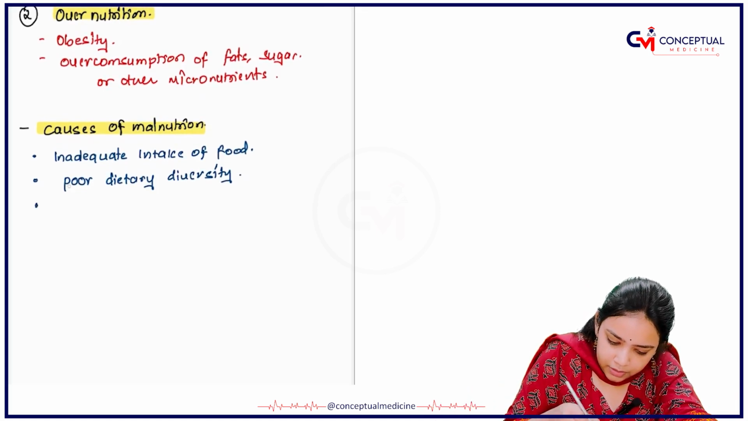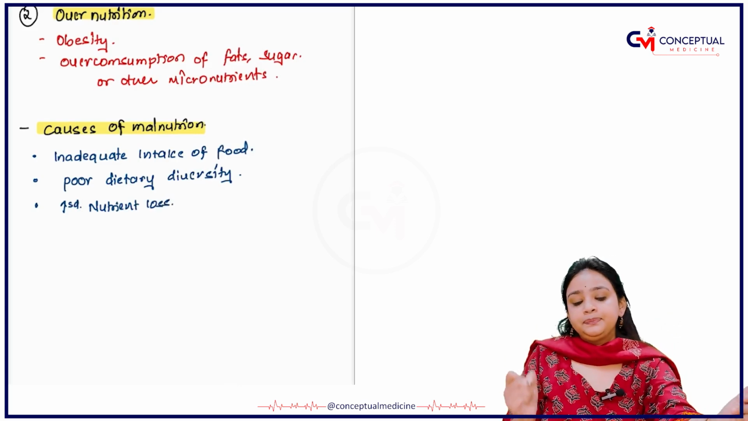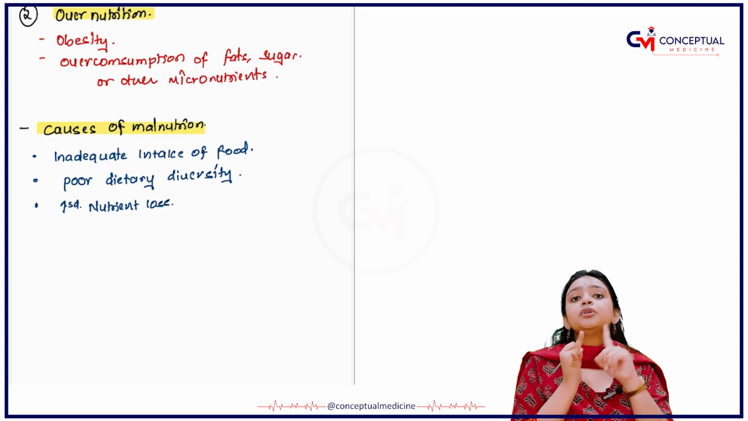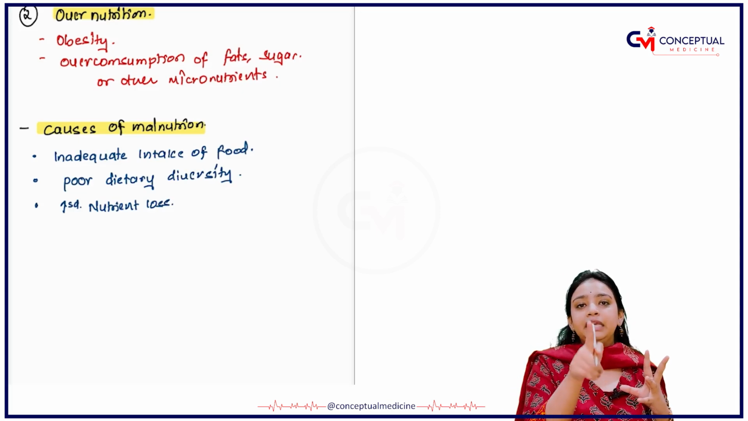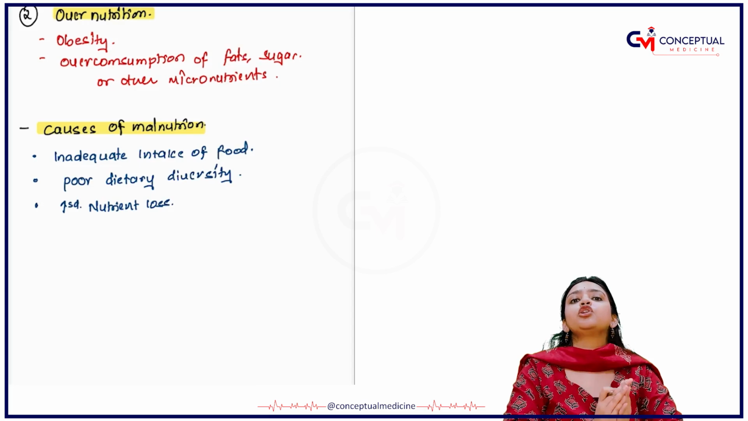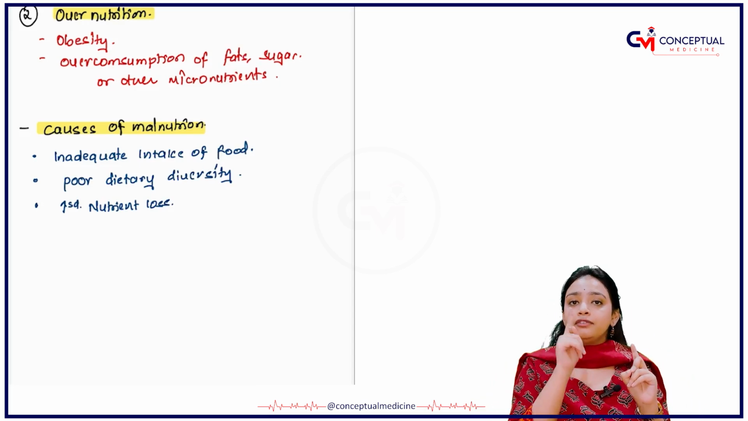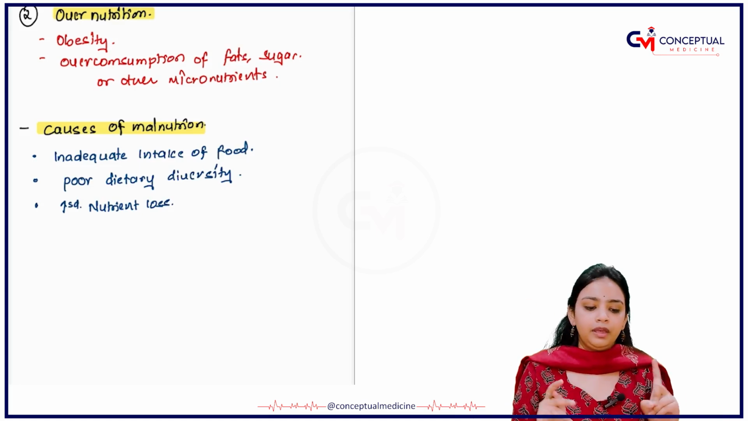Third thing that you have is increased nutrient loss. Now, what can be the reason? Either the person is having diarrhea, or the person is having an excess amount of vomiting. And tell me, what is the medicine that we give when a person is feeling nauseous or having excessive vomiting? That you have to tell me. And if you don't know, go back to your pharmacology lectures and read from there, right?